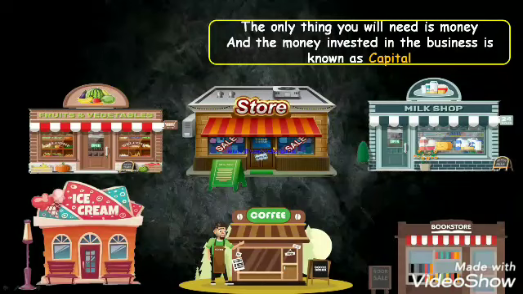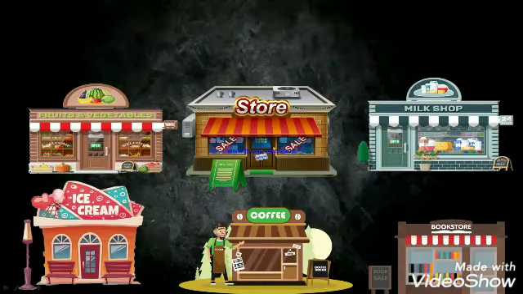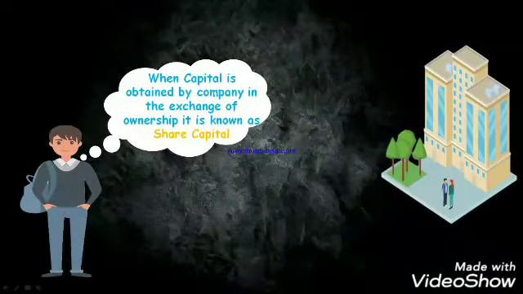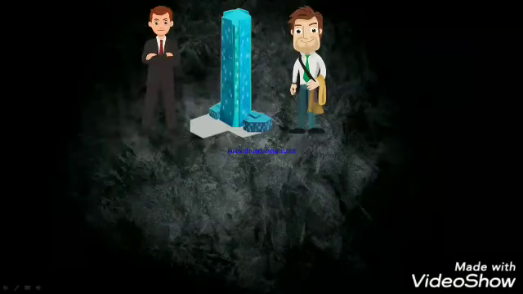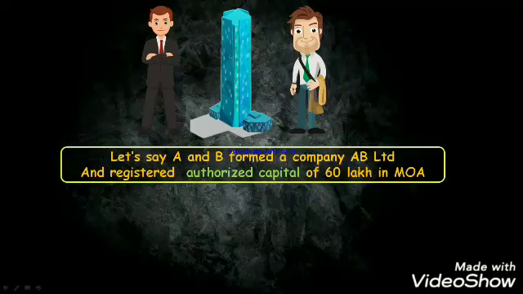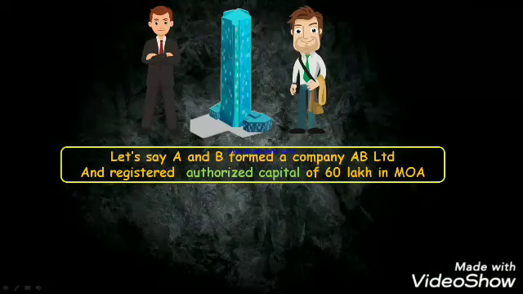Okay, so your answer will be money. The only thing that you will need is money, and the money invested in the business is known as capital. So whenever you start a business, you apply or invest some money in the business, and that money is known as capital. Okay, so when capital is obtained by a company in exchange of ownership, it is known as share capital. Okay, let's assume that A and B formed a company AB Limited and registered authorized capital of 60 lakh in the memorandum of association.